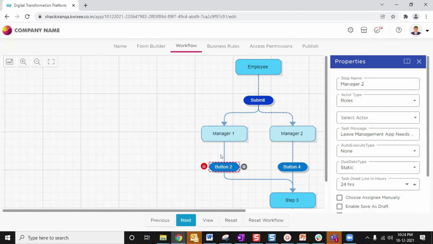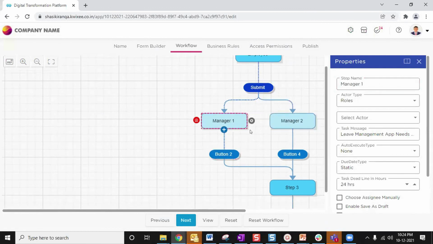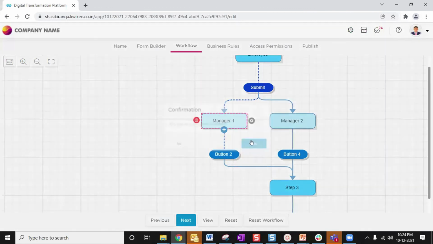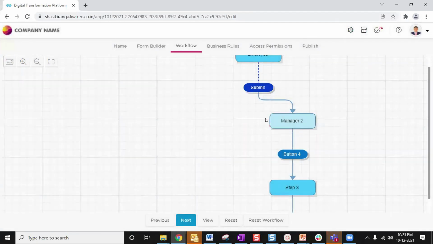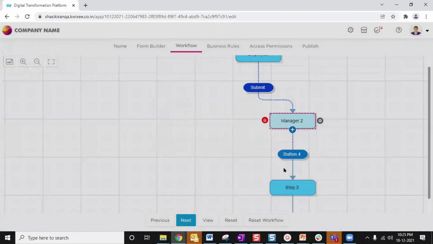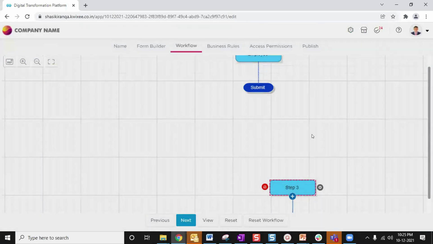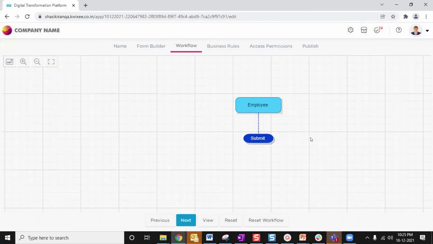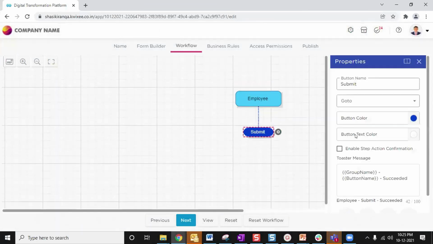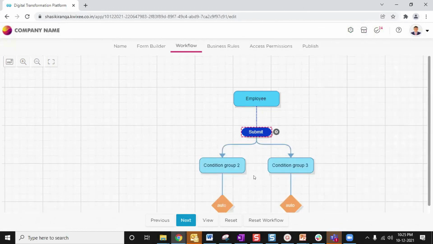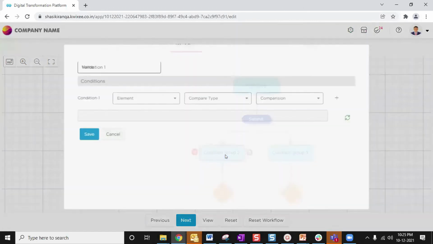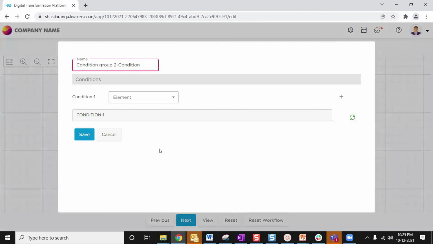So let me come to the conditional step. Yes, in this condition, I will name this step as manager 1.